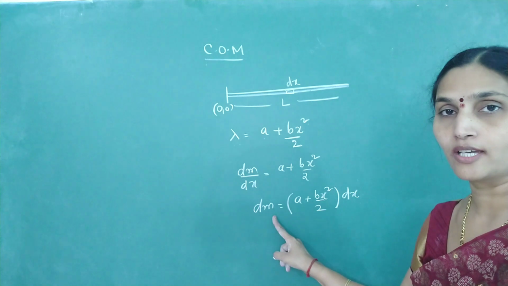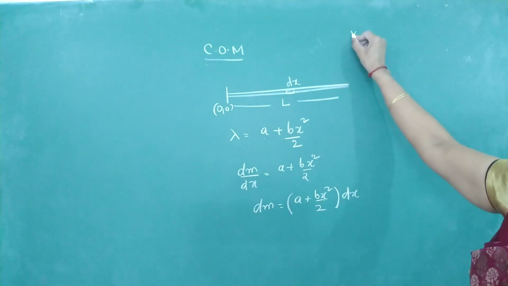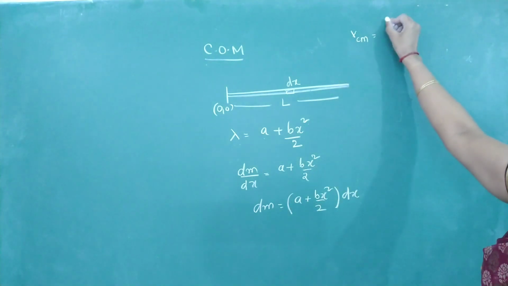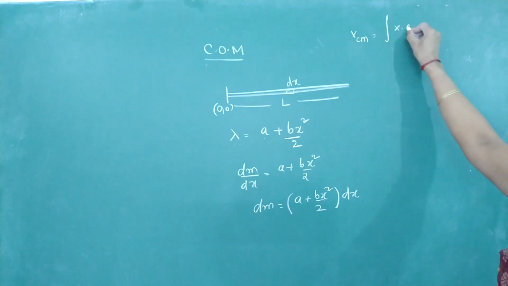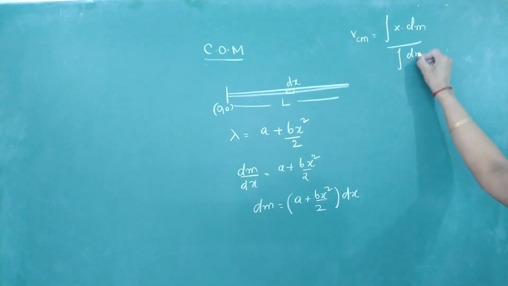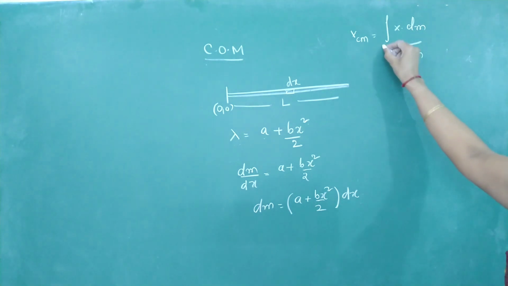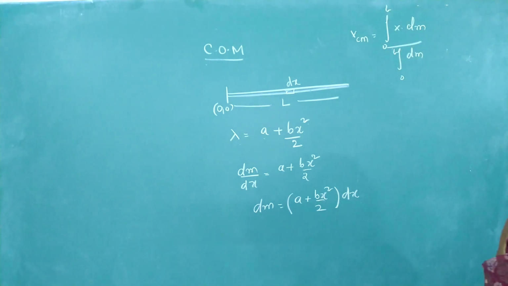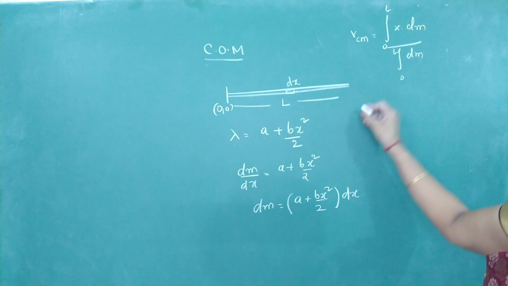Okay, you know the value of dm. Now what is the formula for evaluating x center of mass? Integral x into dm by integral of dm. Limits are from 0 to L. Substitute the value of dm here.